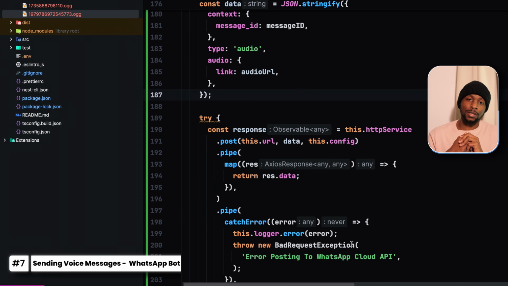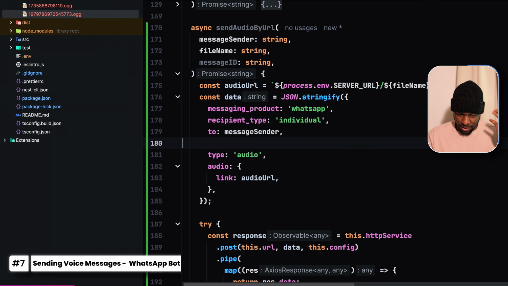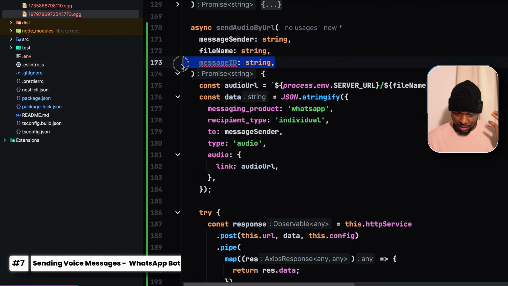The way that it works is we're just specifying a resource that is available on our server to the WhatsApp API, then WhatsApp will forward that same resource to the user. Using the WhatsApp Cloud API, highlighting an audio and responding using an audio response is not supported. We can just remove the context here and do away with the message ID.